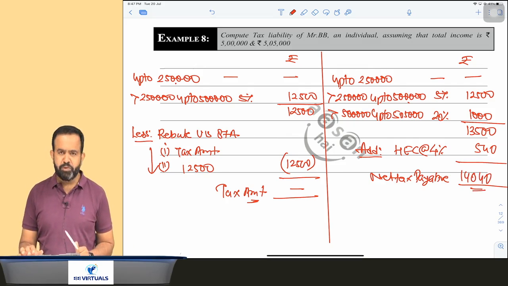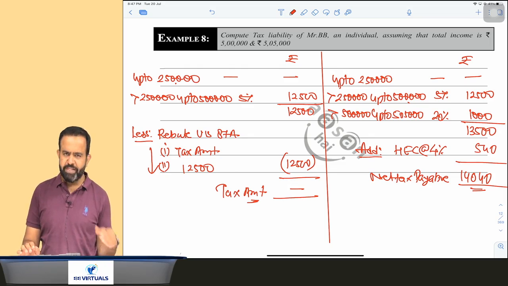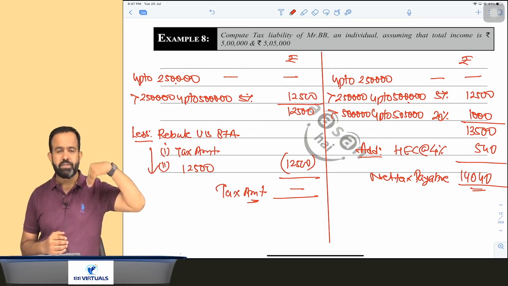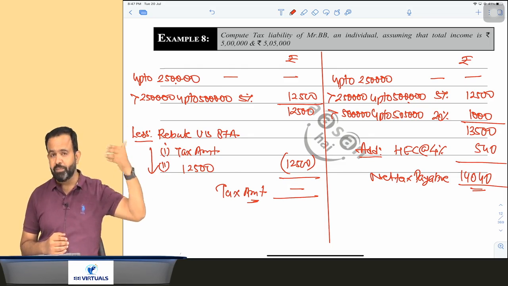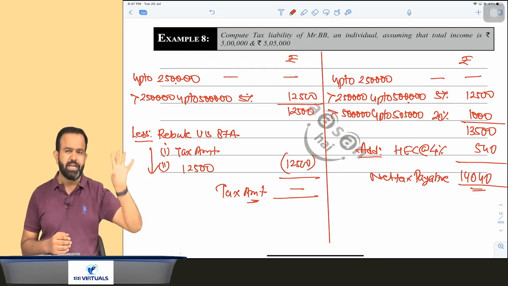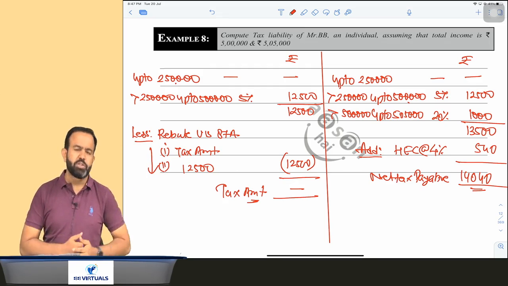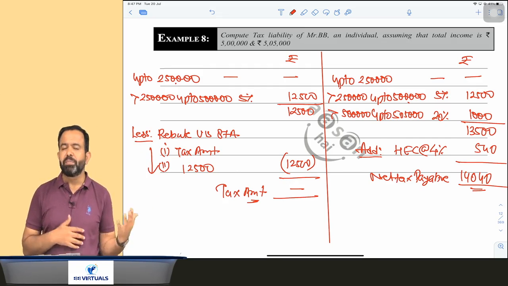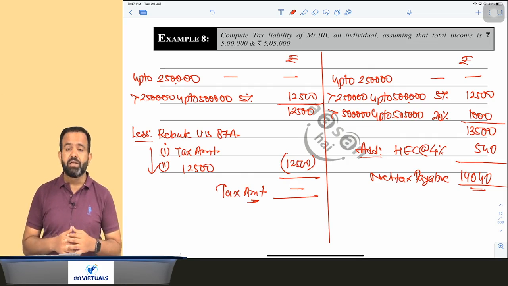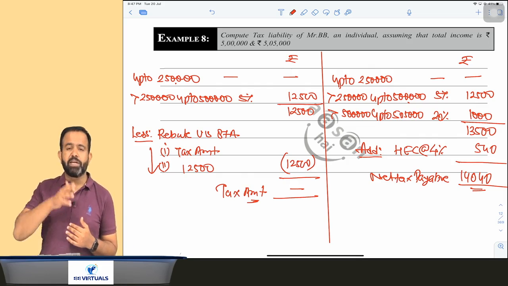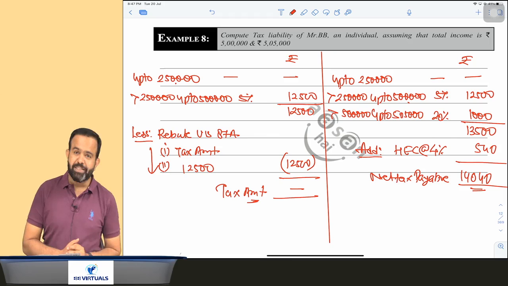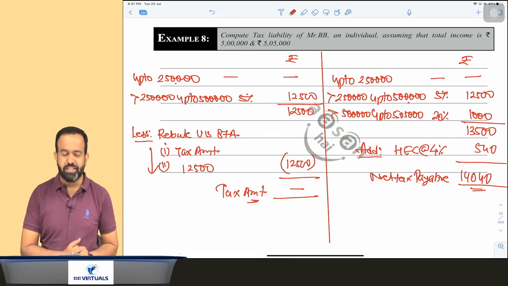Done. That's enough for today from my side. Tomorrow we will start with the next part. First we will do the part about surcharge, 37% and 25% surcharge not being applicable on LTCG 112A, 111A, STCG and dividend and all. After that we will move to the topic of capital gain, because the alternative taxation regime, 115BAA, BAB, BAC, BAD and all, that section we will do only after PGBP, because there will be a reference to PGBP sections and all. So first we will do PGBP, and after that we will again come to the special rates, that is your alternative taxation regime.